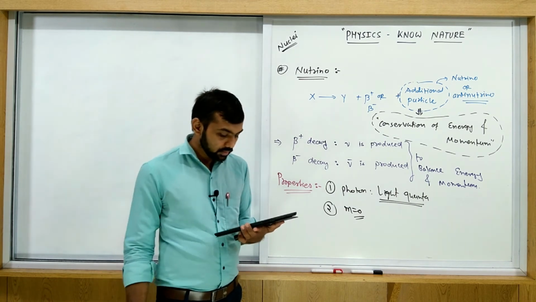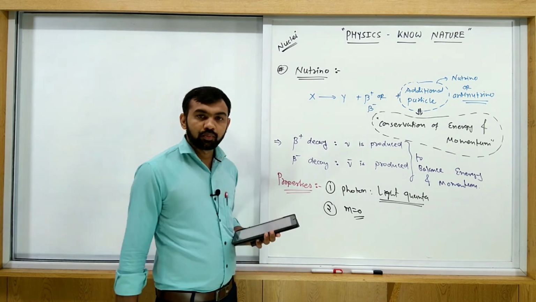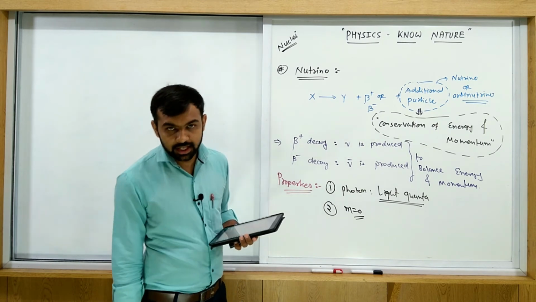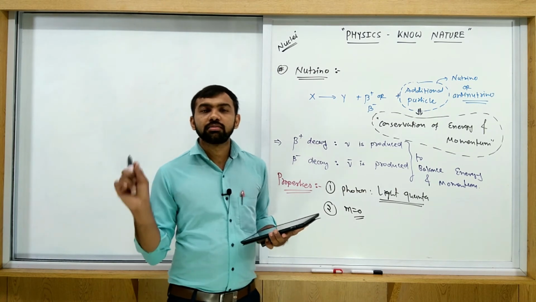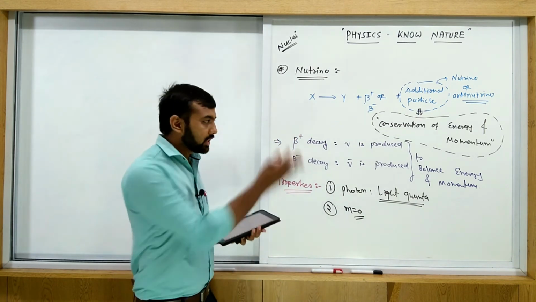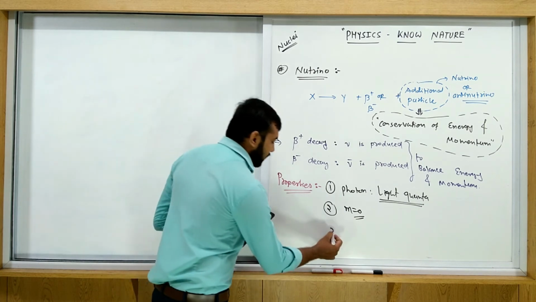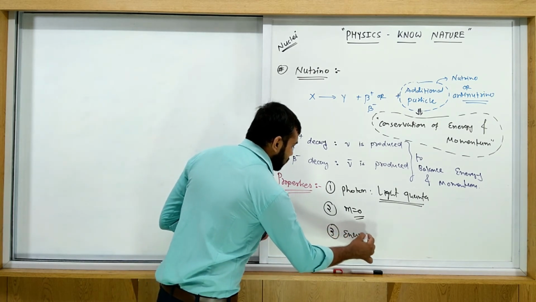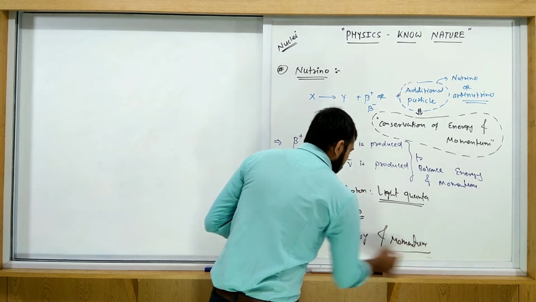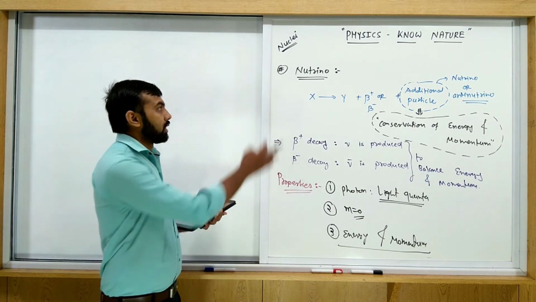Third one. It carries the energy and momentum both. Why? It balances them, so this particle must carry them. So that is the third property. It carries the energy and momentum both. Okay, so this is the basic study about the neutrino.